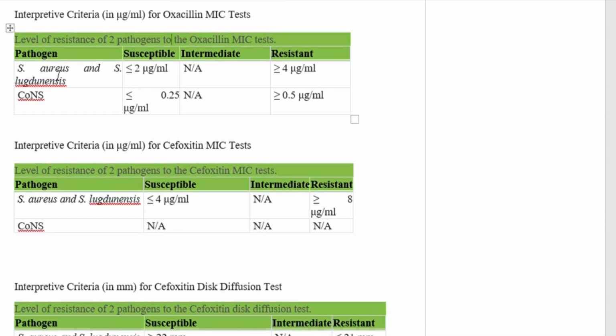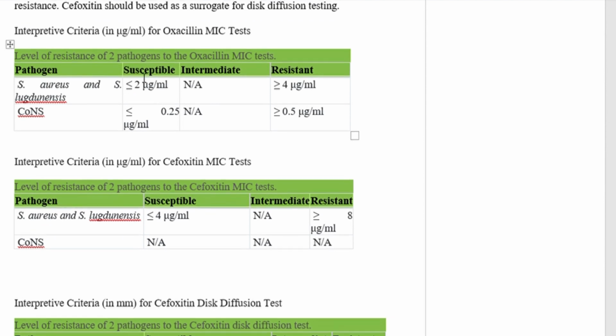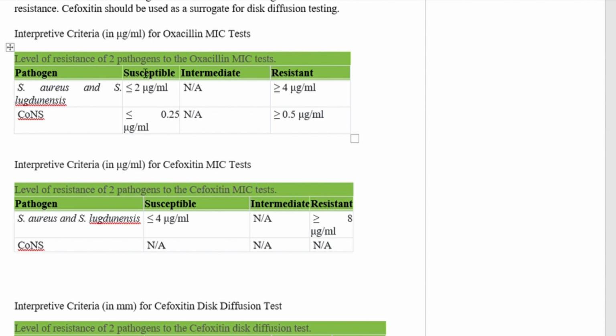For Staphylococcus aureus and Staphylococcus lugdunensis, if it is less than or equal to 2 microgram per ml, then it is considered susceptible, because only this concentration of oxacillin is killing the organism, and there is no value for intermediate here.